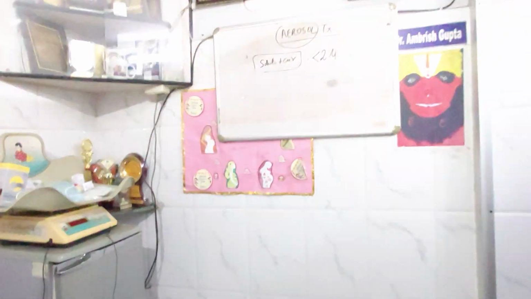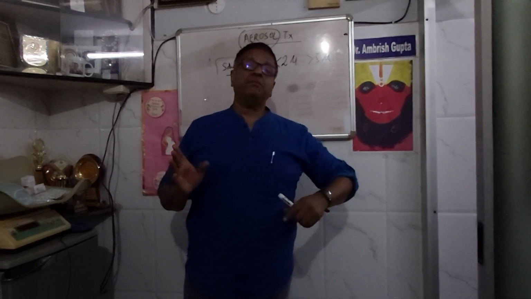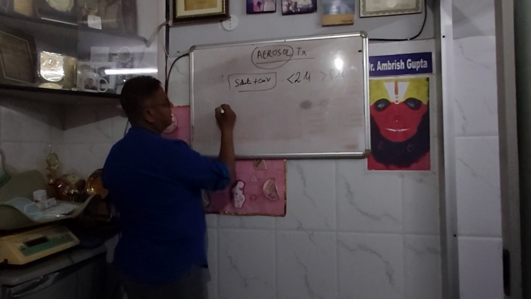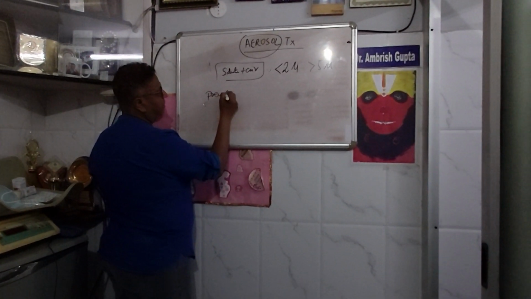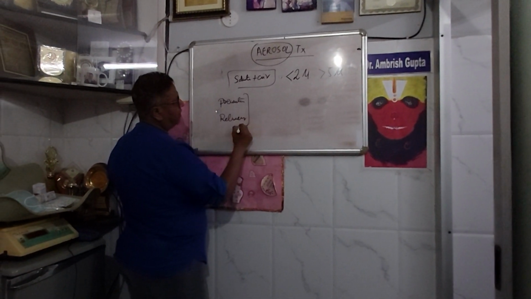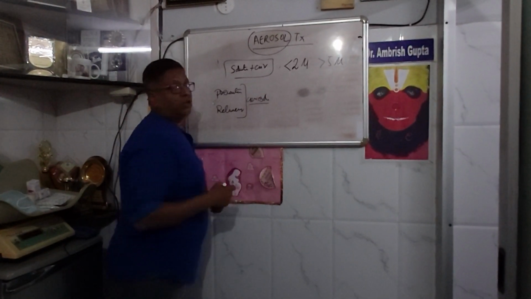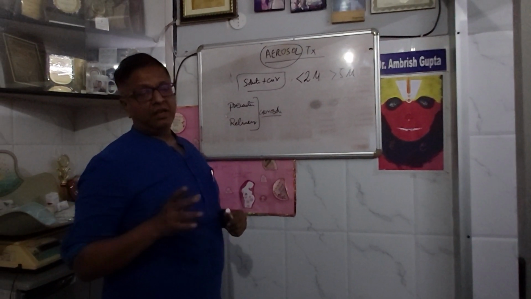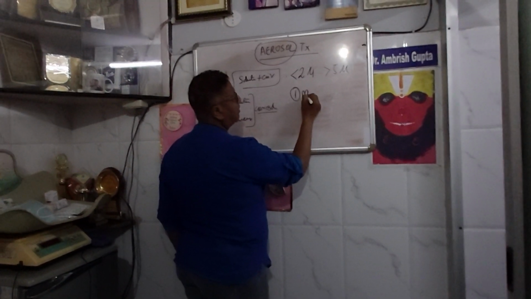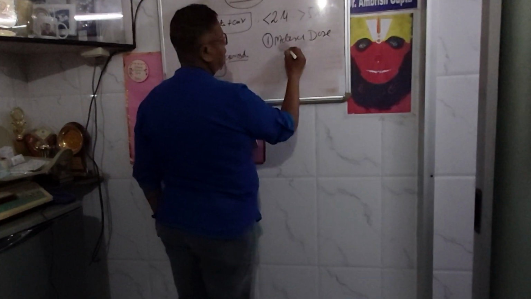Then coming on to the next part: what are the various therapies you know of? When we discussed, it was preventer therapy and reliever therapy. Both of them can be given by aerosols. What are the aerosols which are in practice? One is the metered dose inhaler.